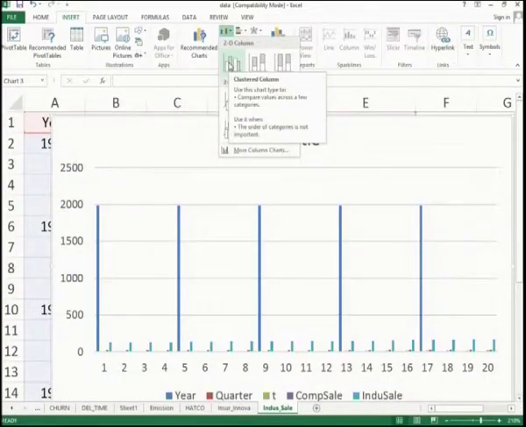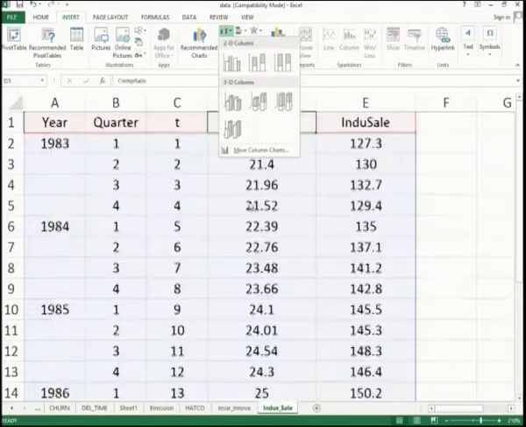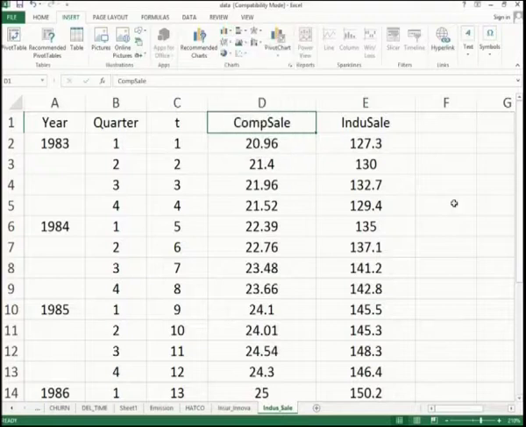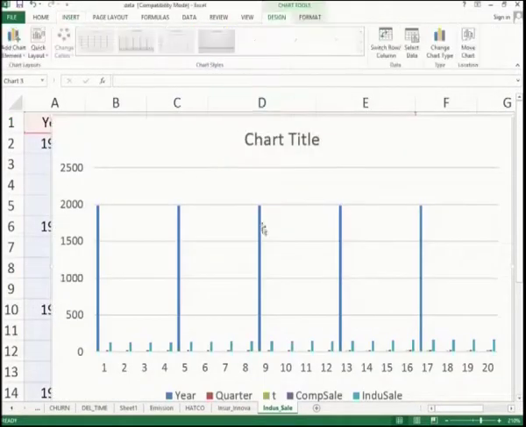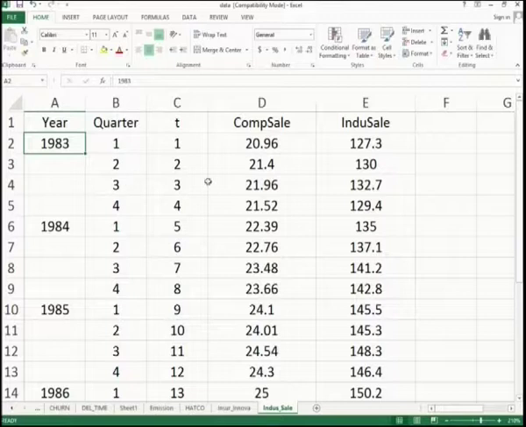This Excel, being a higher version, automatically provides you some idea about the data, because I selected the data already. My cursor is here. This cell, namely D1, is selected, which is within the data frame. Therefore, Excel gives you some charts which you can straight away click and the chart will appear here. But it may not always be the case. So, I will tell you the general behavior.